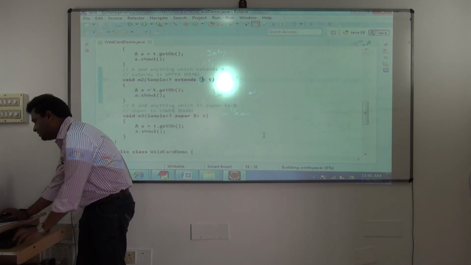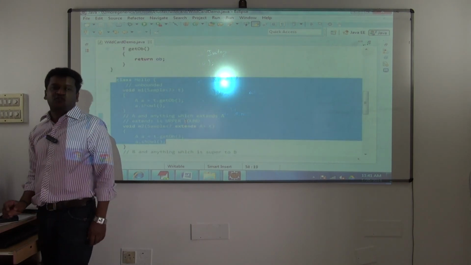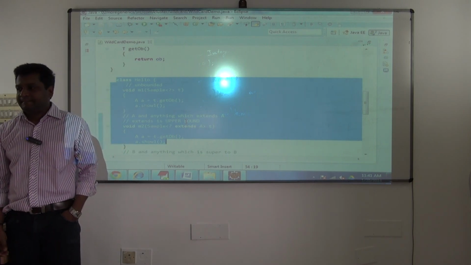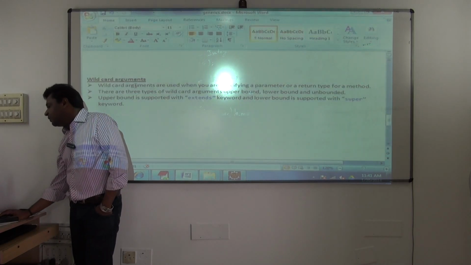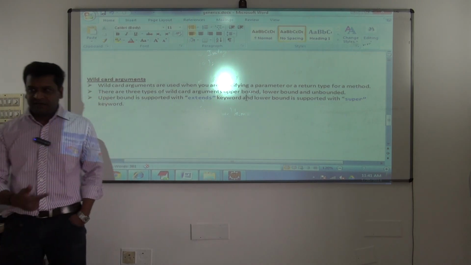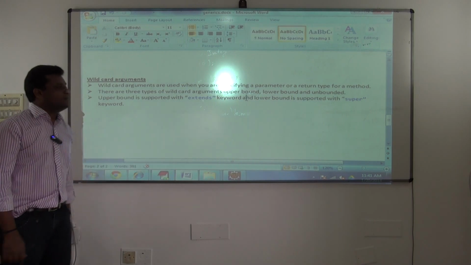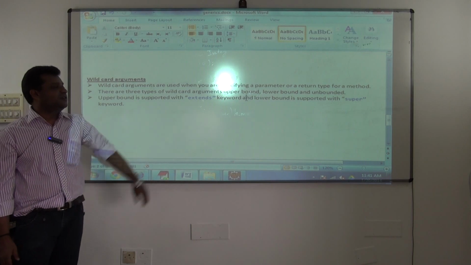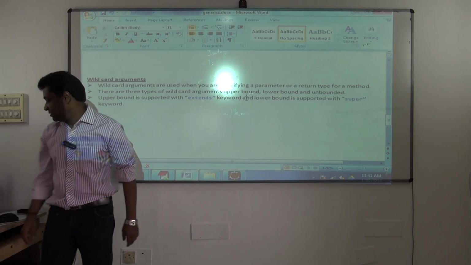So the rest is all the same now. There is nothing big here. Only one class comes extra here, called class hello, just to show you how to use the sample method as arguments. Done now? And this is what wildcards are. Wildcard arguments are used when you are specifying a parameter or a return type for a method. Return type I have not shown you, I will show you. There are three types of wildcard arguments: upper bound, lower bound and unbounded. Upper bound is supported with the extends keyword and lower bound is supported with super. That's more than sufficient. Clear?